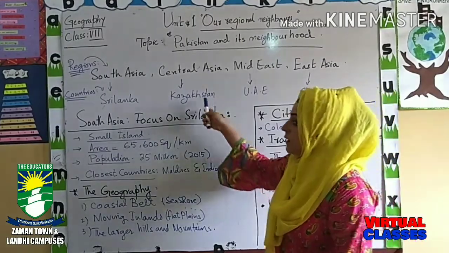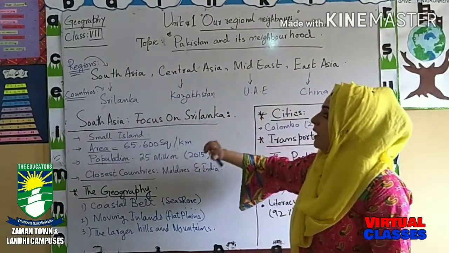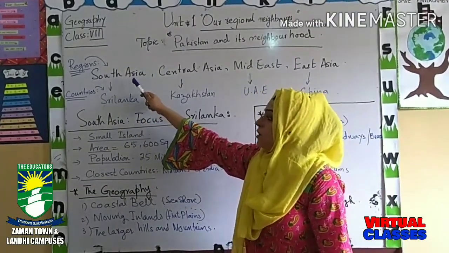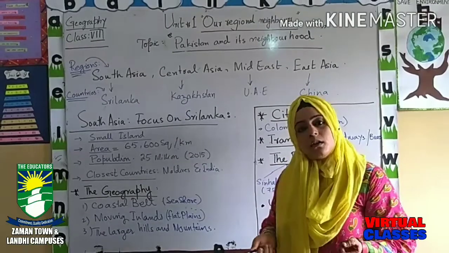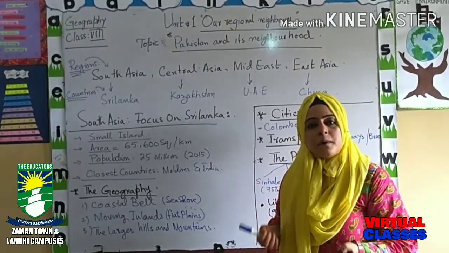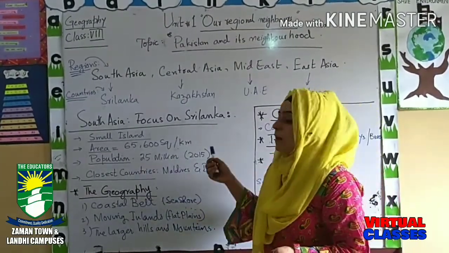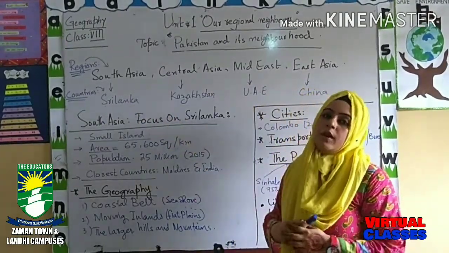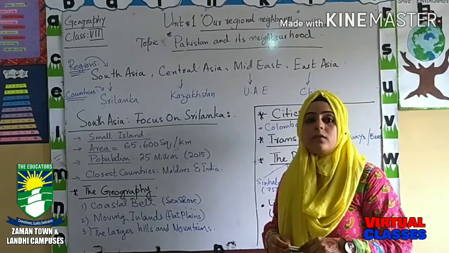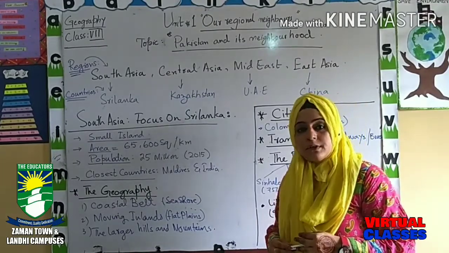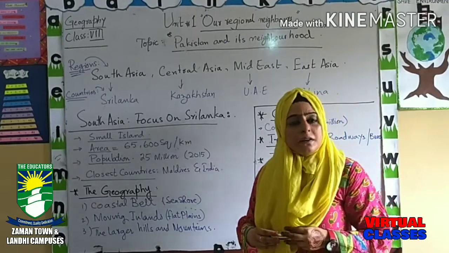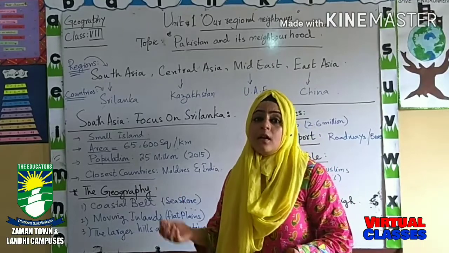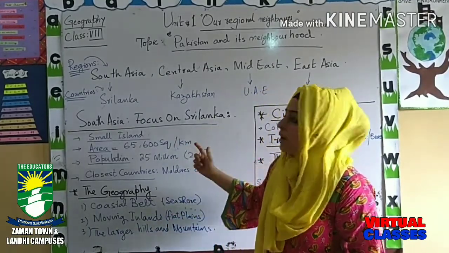Right after this I have written countries. The heading countries means in the region of South Asia we have many countries like Sri Lanka, Bangladesh, Pakistan, India and Bhutan. But here I have mentioned Sri Lanka because in this unit we will focus on Sri Lanka, the economy of Sri Lanka, agriculture, resources and many other things regarding particularly Sri Lanka.